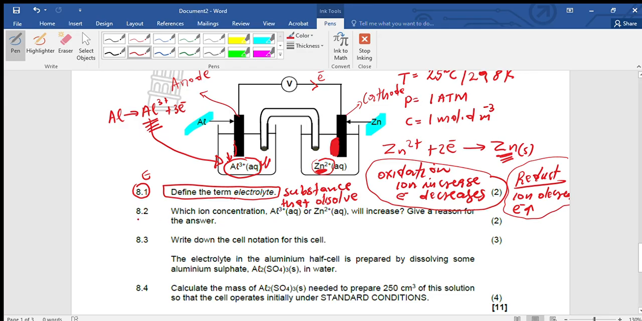Question number 2 here says which ion concentration, that is aluminium or zinc, will increase. Remember I said the ions on the anode side will increase. Which is the anode? Aluminium, which means the ions that increase are the aluminium ions, Al3+. Then we are done with that one. Then it says give a reason for your answer. Let's just go to the table.